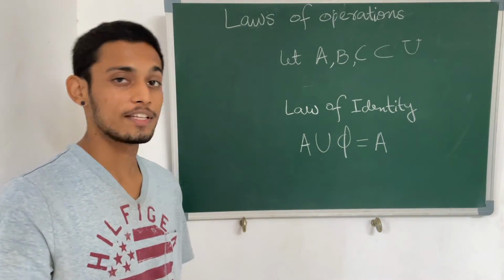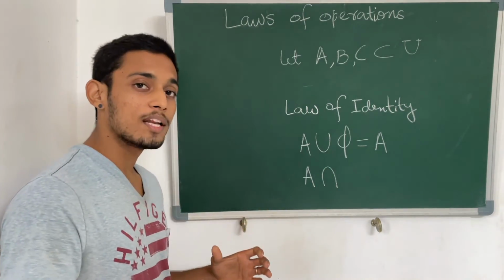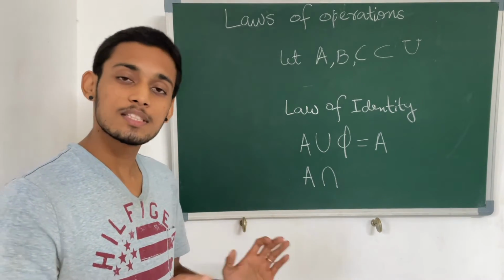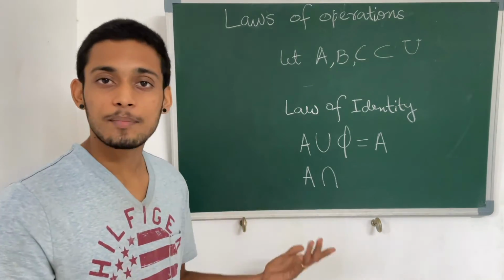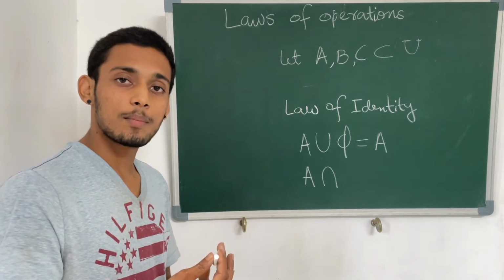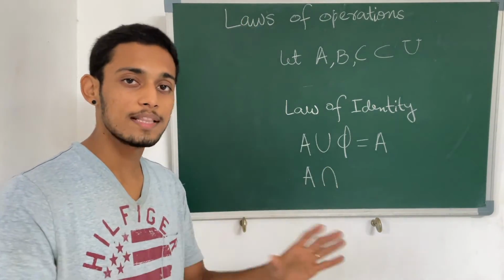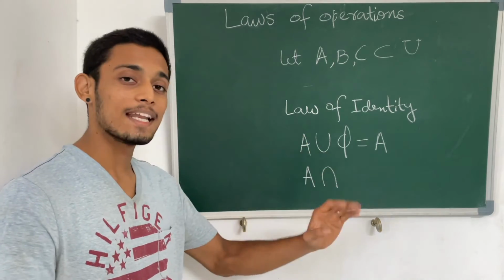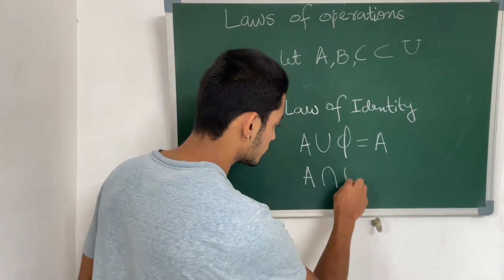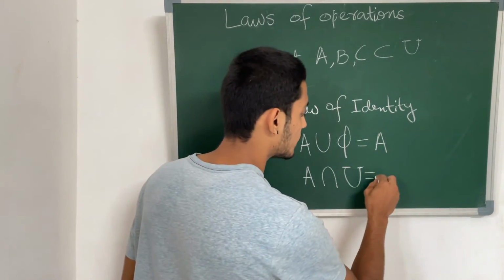Let us see what is the identity for the intersection operation. Just try to think about it. What are the common elements of the set A and another set such that you end up with the same set? Just think about it. B and C could have some elements, we have no definition of it. They are just some random sets, we don't know what is in them. If you think about it, if you are taking the intersection of this set with the universal set, the universal set has all the elements we discussed. So A and the universal set, if you are taking the intersection, you will end up with A only, right? That's it. So intersection of A and the universal set, you end up with A.